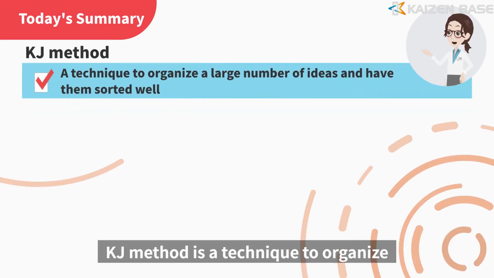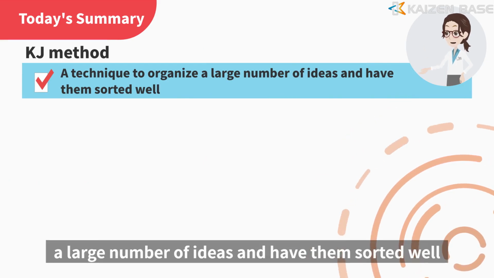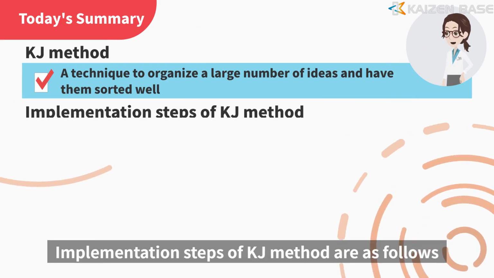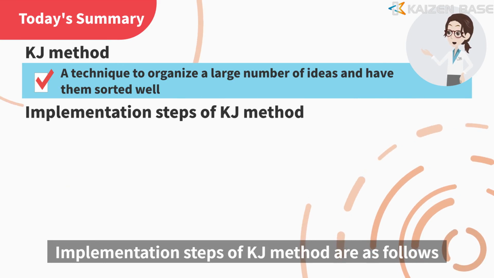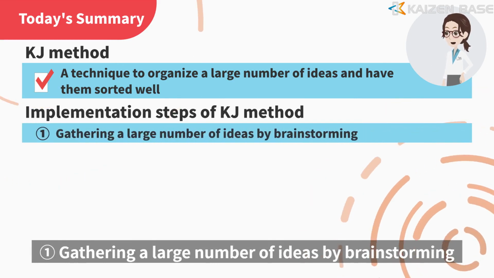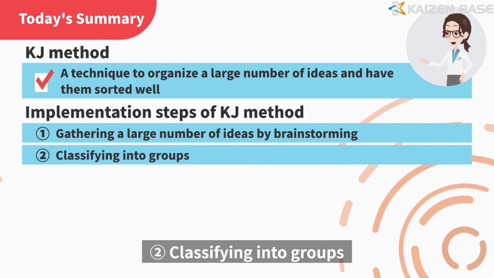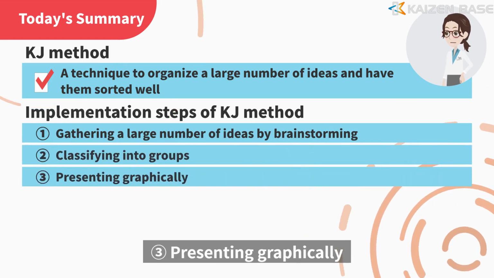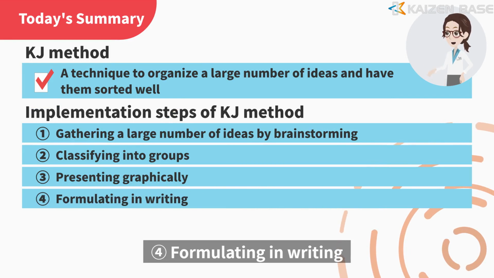KJ method is a technique to organize a large number of ideas and have them sorted well. Implementation steps of KJ method are as follows. 1. Gathering a large number of ideas by brainstorming. 2. Classifying into groups. 3. Presenting graphically. 4. Formulating in writing.